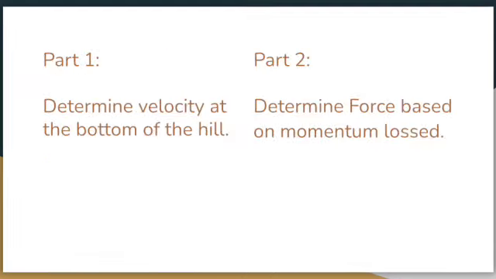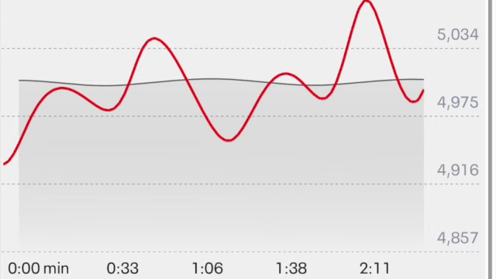In order to analyze this scenario, I would break the problem up into two separate parts. Part one would be to determine Cooper's velocity at the bottom of the hill using Newton's second law, force equals mass times acceleration. And part two would be to determine the momentum lost based on the speed before and after the impact. The first step of this project was to collect some data.